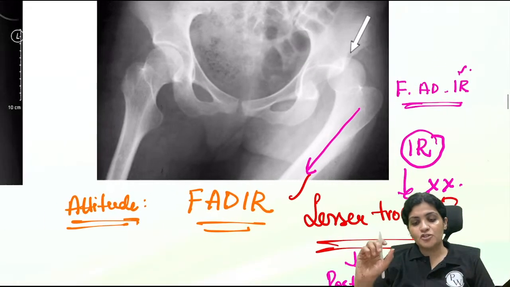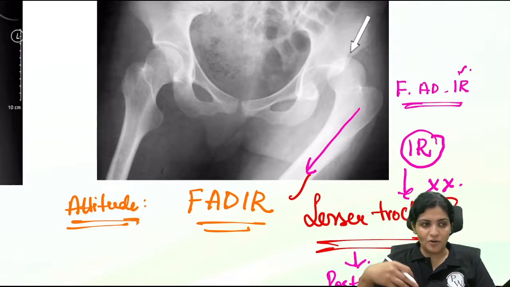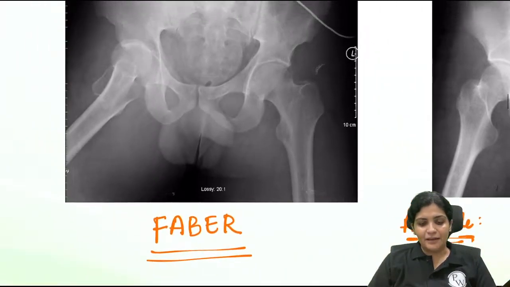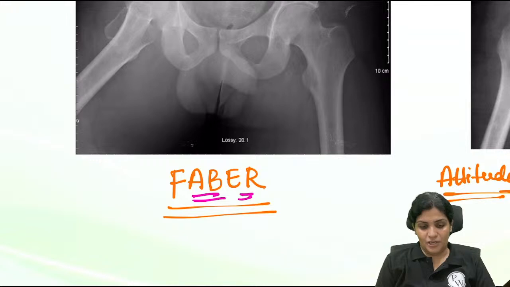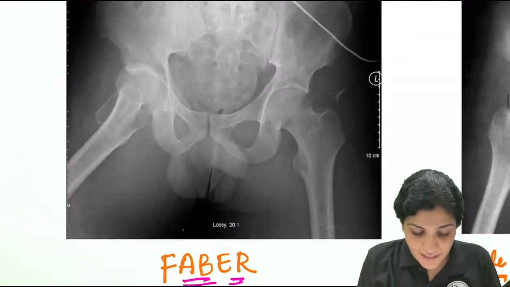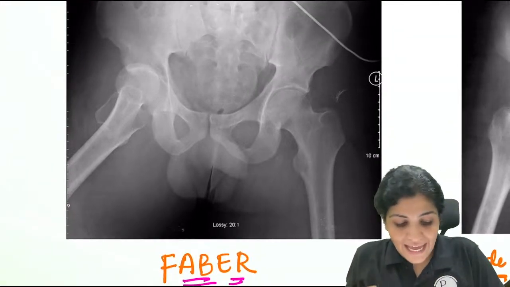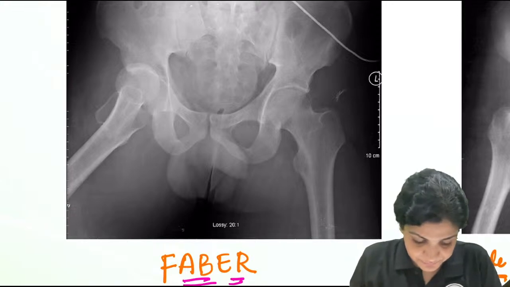And now the head appears to be smaller compared to the opposite side because it is on the posterior aspect. Similarly, in anterior dislocation it is FABER: flexion, abduction and external rotation. Here the lesser trochanter will be more prominent because of the external rotation.